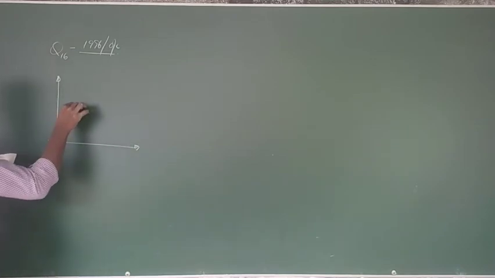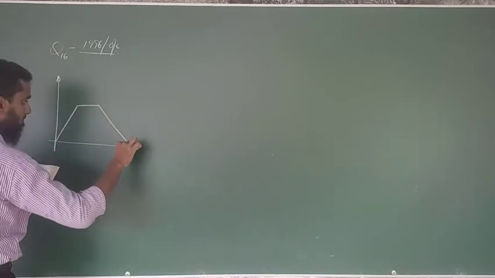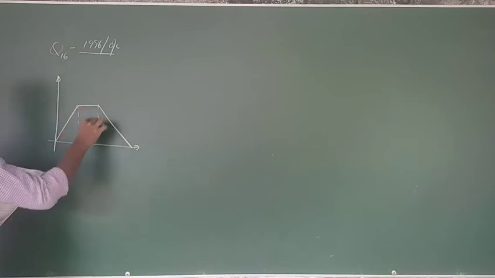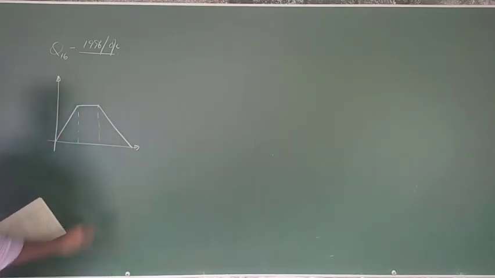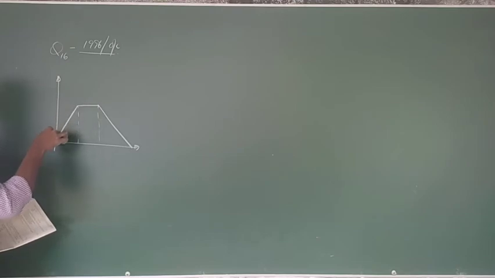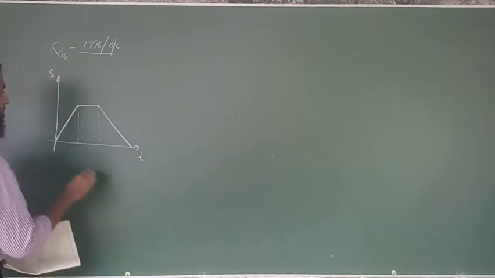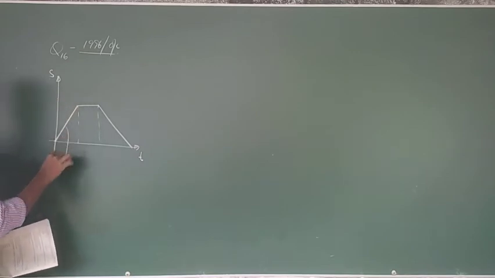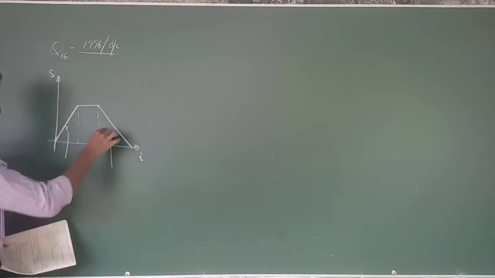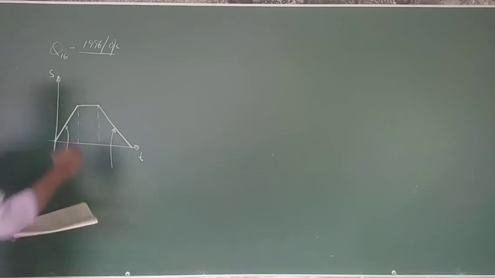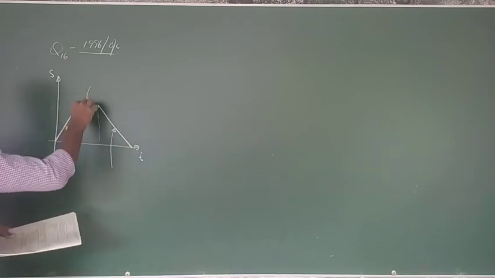The displacement time graph is like this. For this portion, constant velocity. For this portion also constant velocity, because the slope is not changing. Here you have a rest.